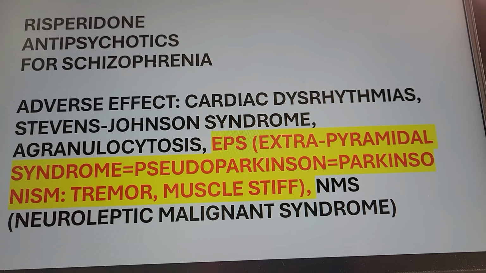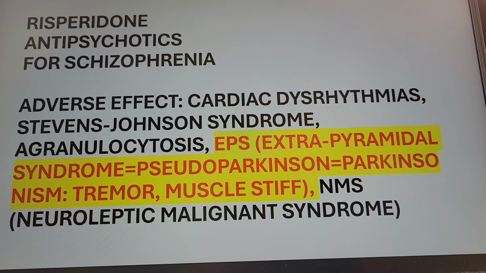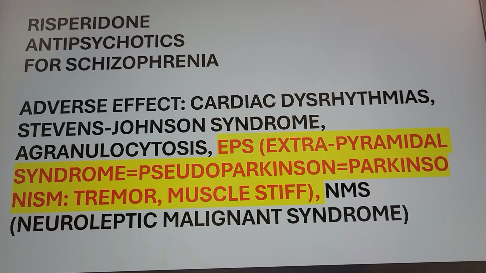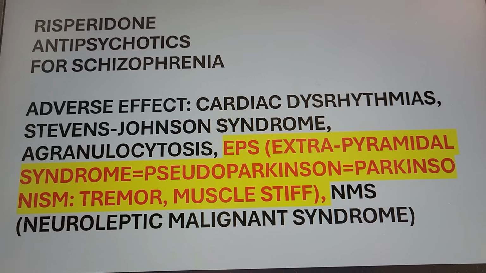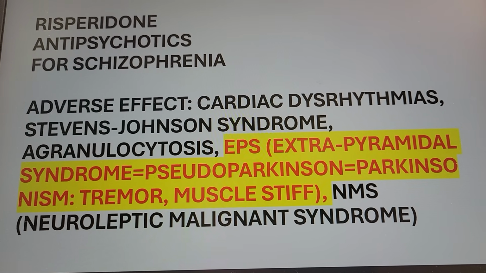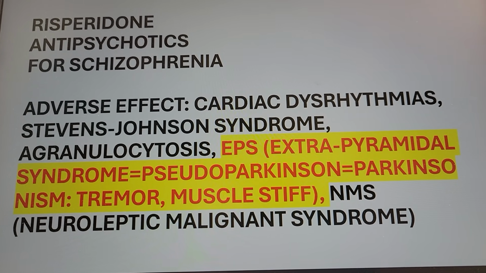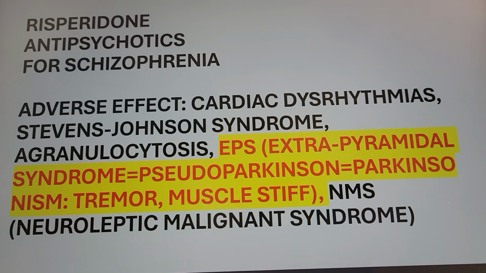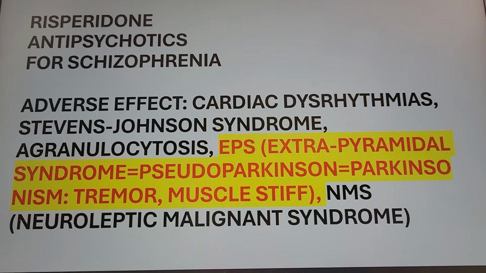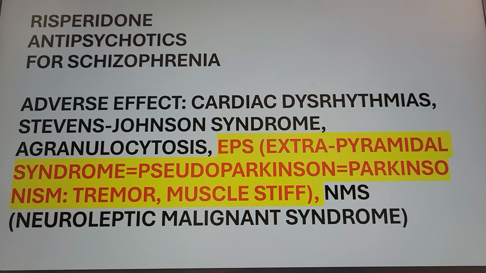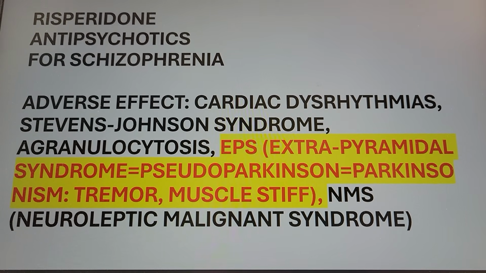Stephen-Johnson syndrome. So the skin have a lot of bullae, right? Bigger than vesicle with the fluid inside. That's scary. And then agranulocytosis, WBC low, they risk for infection. So you have to monitor for the white blood cells, CBC, sign and symptom of temperature, sign and symptom of infection, right? Check their temperature because WBC low acts for sore throat. This is Risperidone. And the scary part is the tardive dyskinesia.